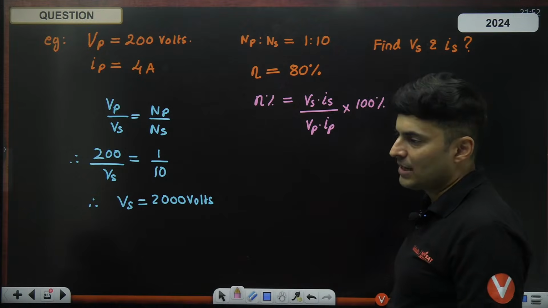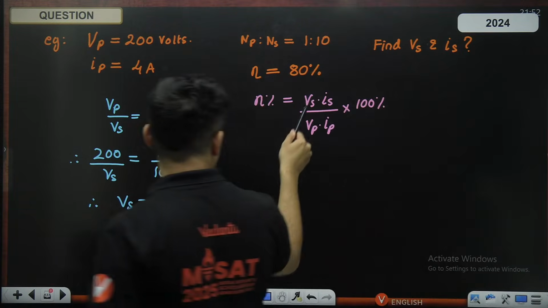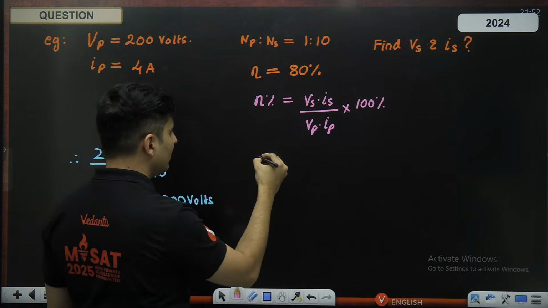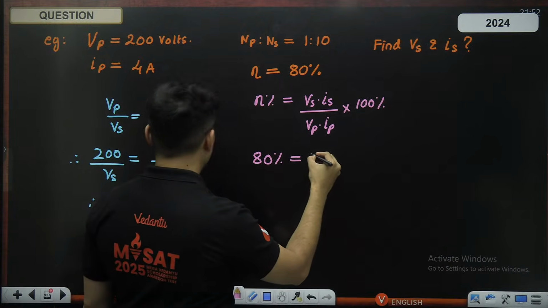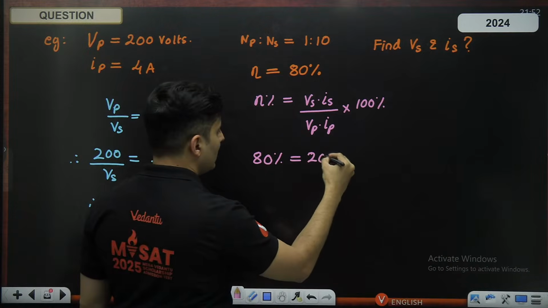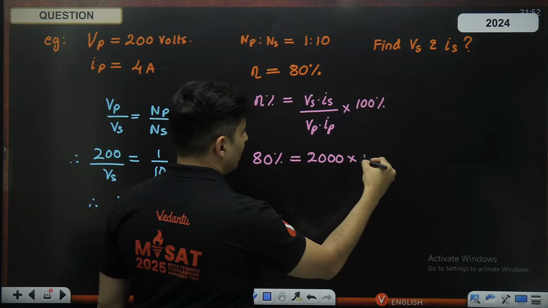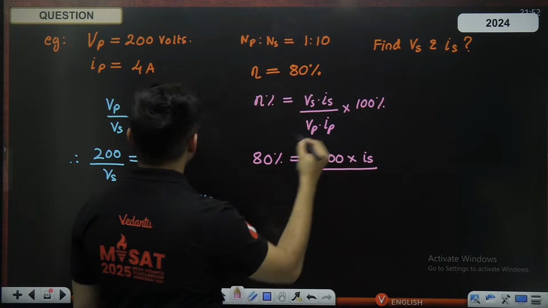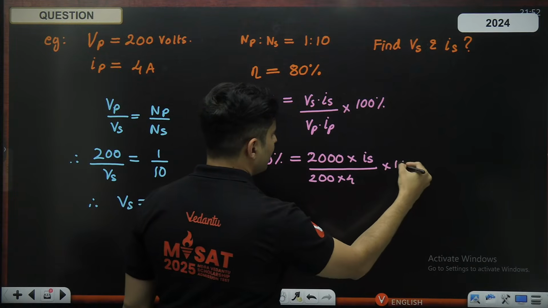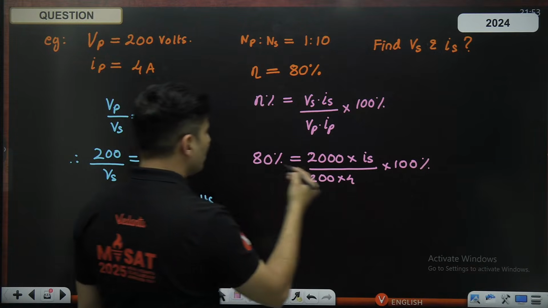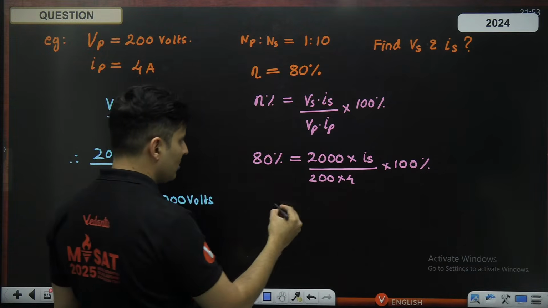This is what it actually means. Output by input into 100 is the percentage efficiency. So 80% will be voltage in secondary, we just got it as 2000, current I do not know, upon voltage and current in primary, 200 into 4, and this is basically 100. So 0, 0 cancels, percentage also cancels.